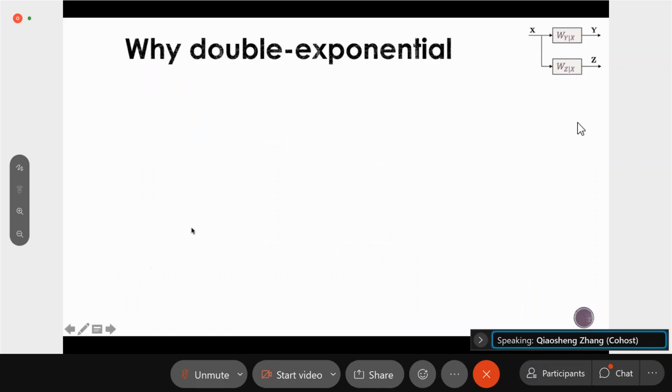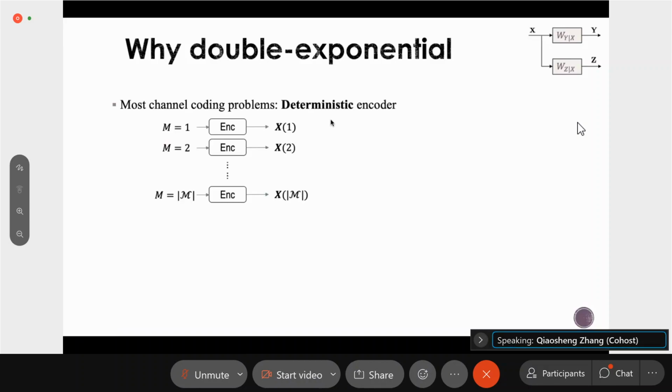Next I will briefly introduce why it is possible to achieve a doubly exponentially large message set. In most channel coding problems, we know that the encoder is a deterministic encoder. That is, for each message, the encoder just maps the message to a length-n codeword.